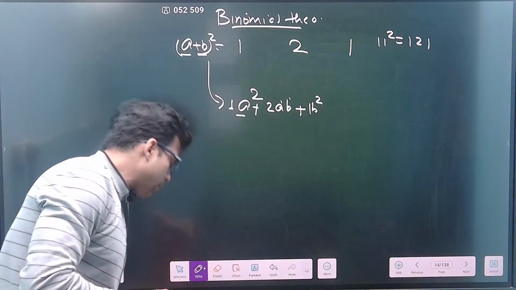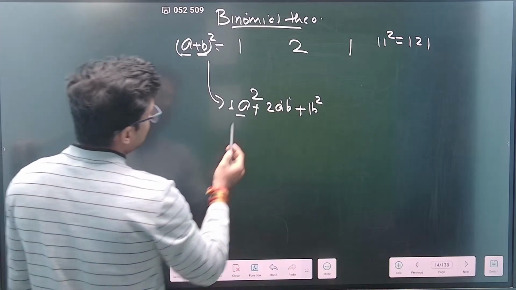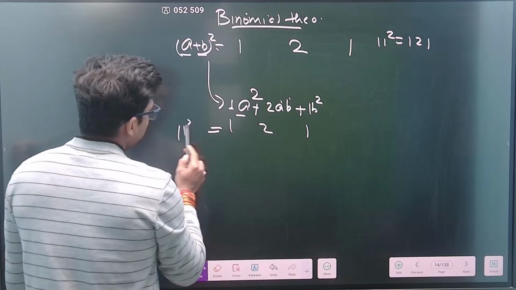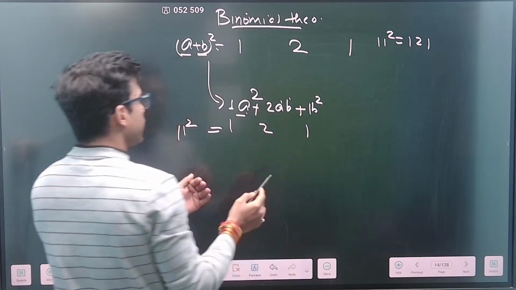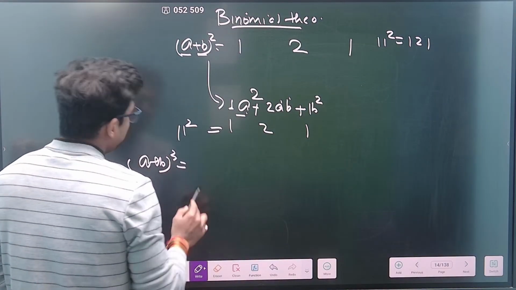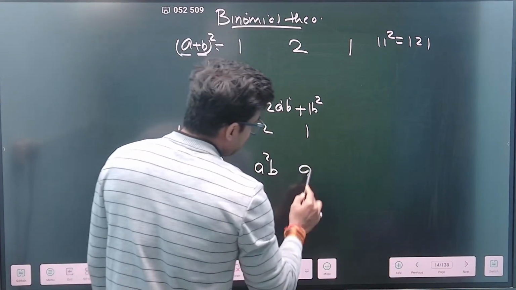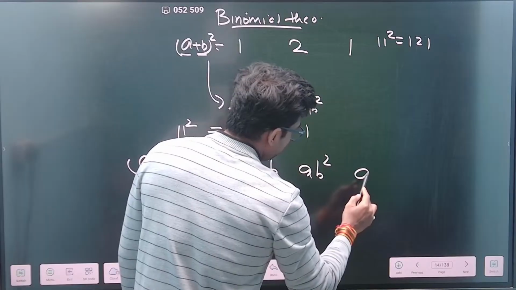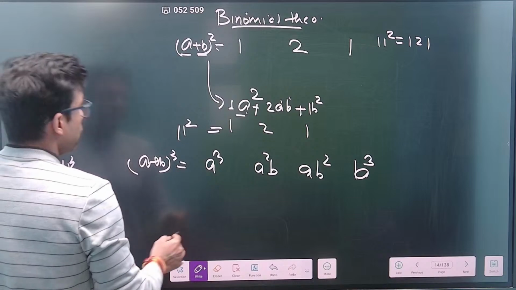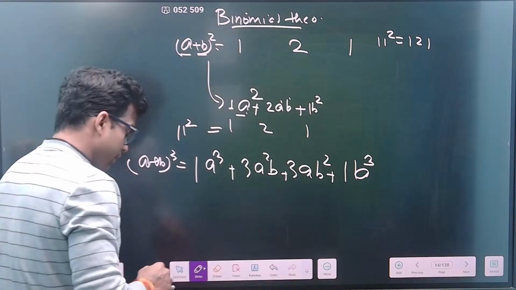This is what I am trying to say: if you write a plus b whole square, you can write a square plus 2ab plus b square. Basically 1, 2, 1 is 11 square. Now if I write a plus b whole cube, what do I need to do? The maximum power of a is a cube, then decrease to a square and introduce b, then decrease a and introduce b, until you vanish a and reach b cube. Then this would be 11 cube, which is 1, 3, 3, 1. Correct? With the plus sign.